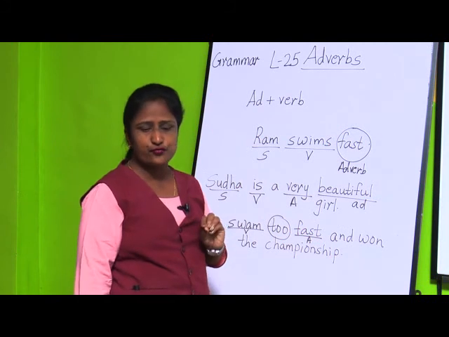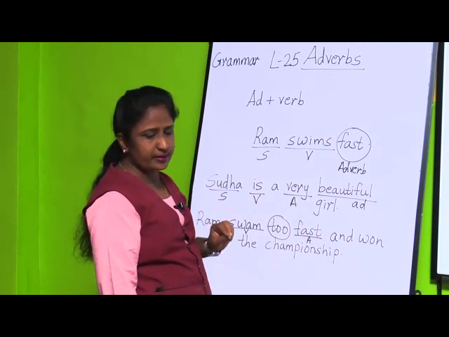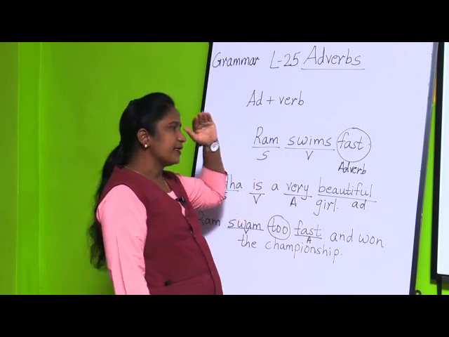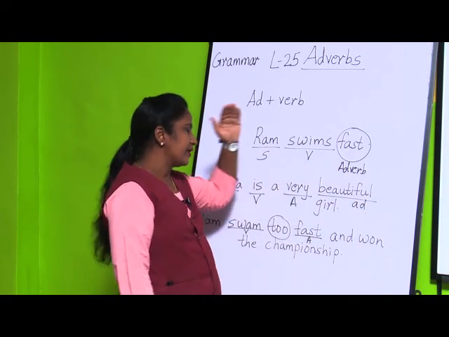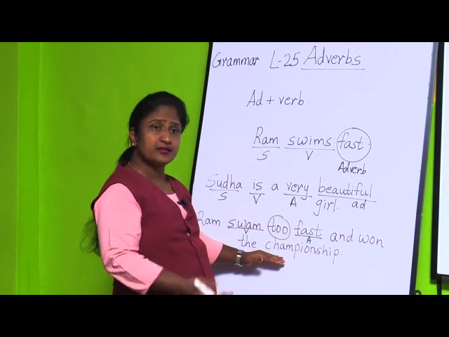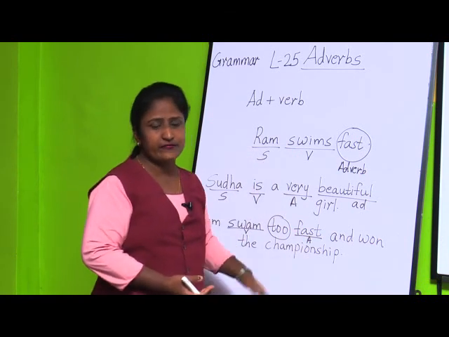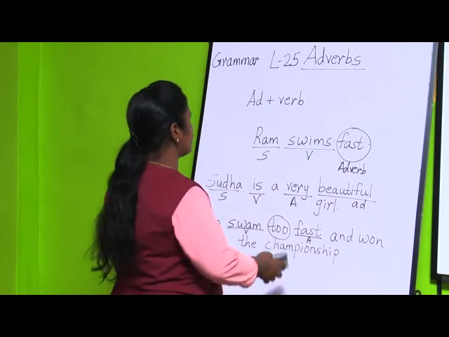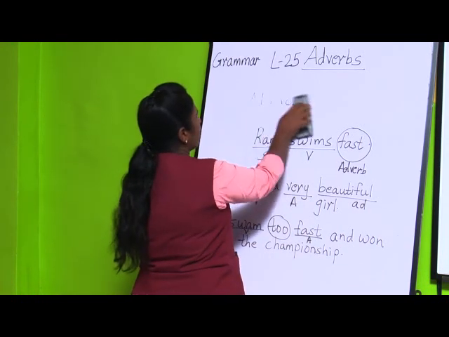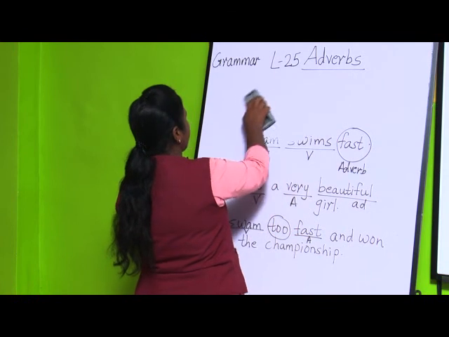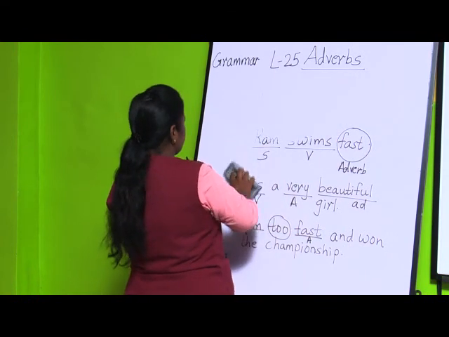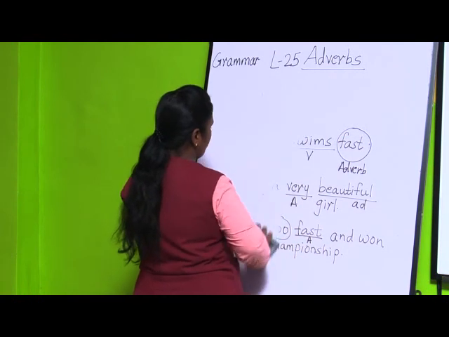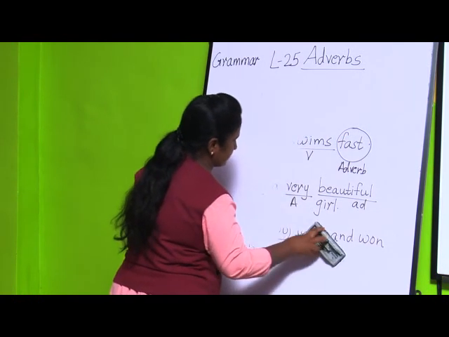What is the definition for adverb? An adverb is a word that tells more about a verb, an adjective, or another adverb. So this is the definition for adverb. I hope you have understood the definition. Now we will be seeing the types of adverbs, and then we will be moving on to the exercises.